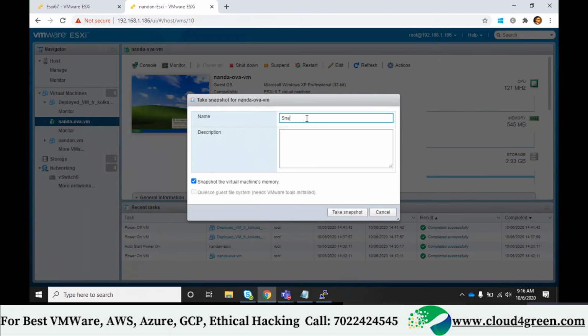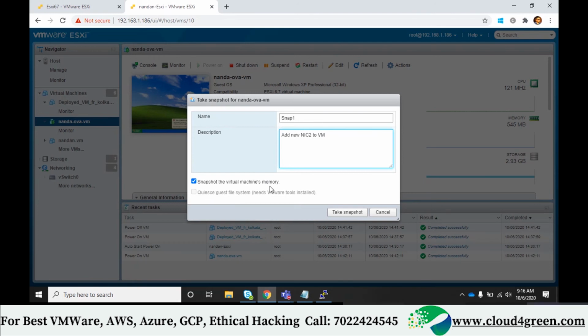I'll call it snap one, add new NIC, let's call it NIC2 to VM. Okay. And here you can see snapshot the virtual machine's memory. See why we need to select this option, because this option will be used for power on state or power off state.